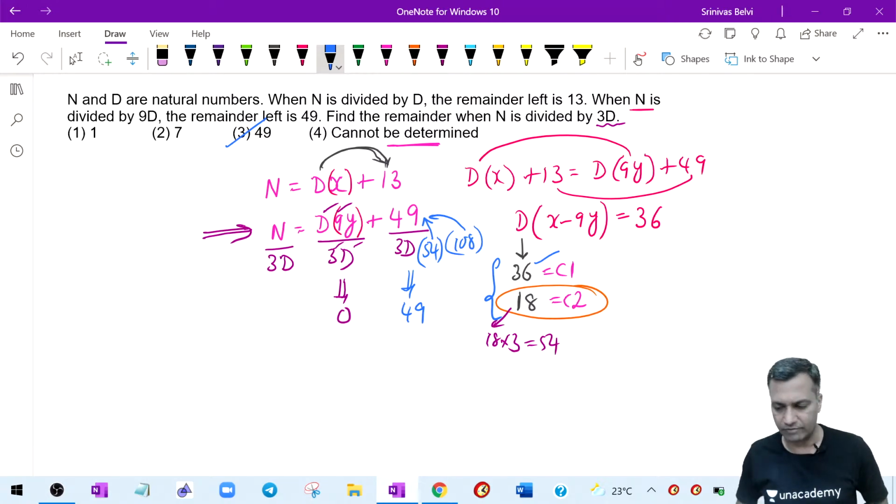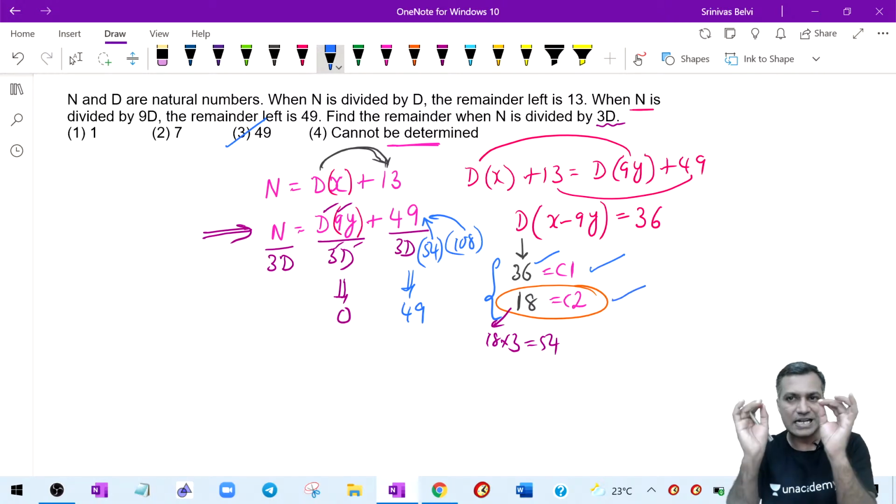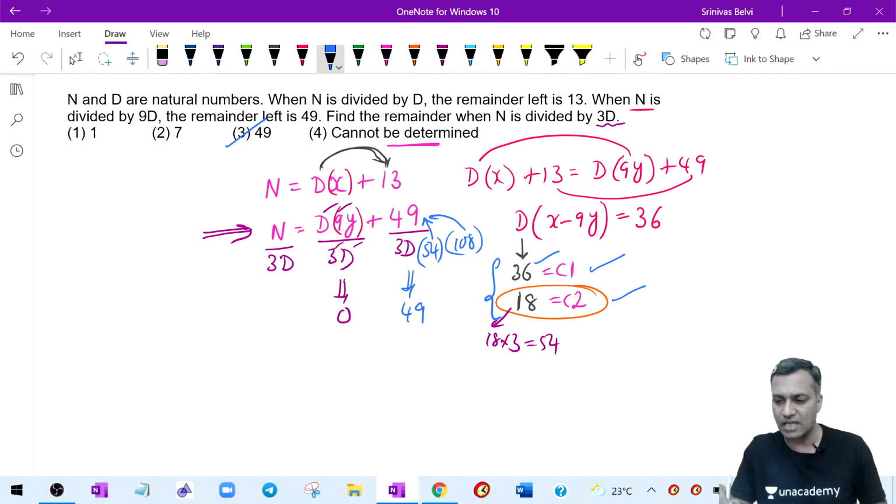Is it making sense? Everybody clear? So there is a consistency. Although there are two cases of values of D, the answer remained consistent. If there is an inconsistency, then the answer becomes cannot be determined. But here it is consistent. Comfortable, friends? There can be inconsistency also at times, but in this case, it is consistent.